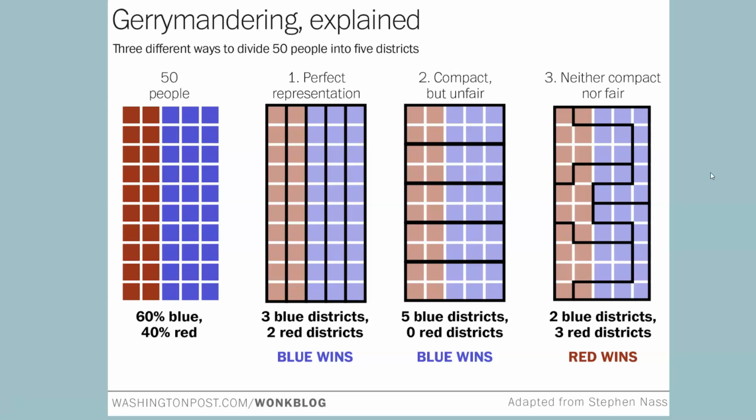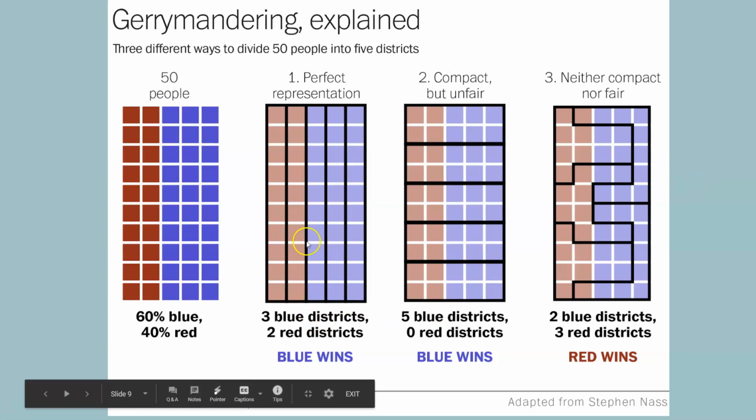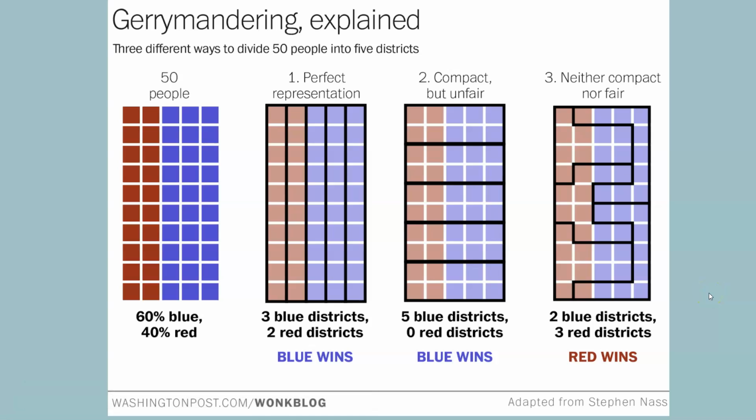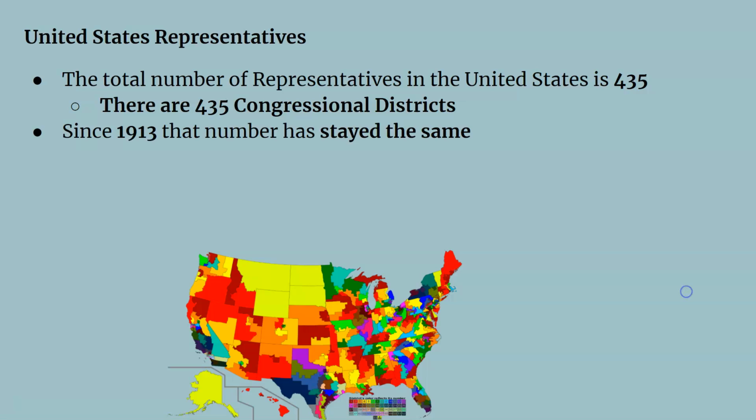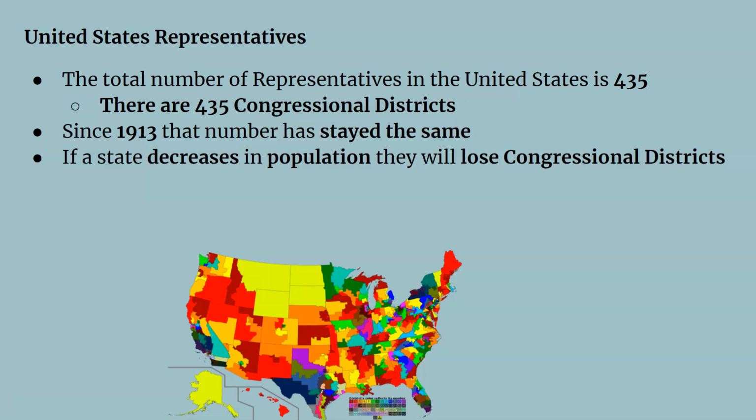It's very confusing, but if you look at the boxes and study it, instead of dividing up evenly like this, this is how a lesser population of a political party can still win in elections. So the total number of representatives in the United States is 435. There are 435 congressional districts. Since 1913, that number has stayed the same.